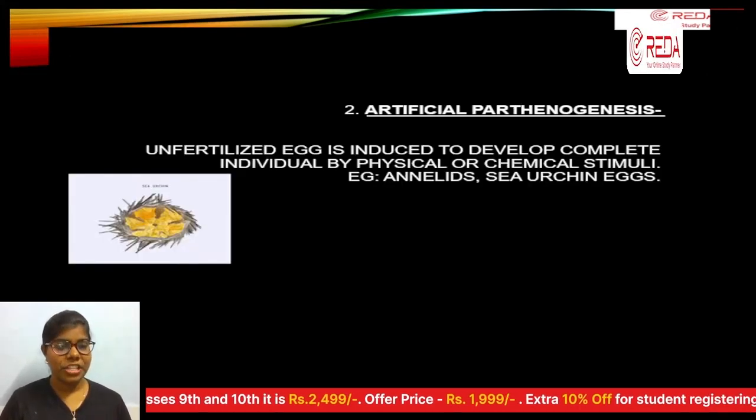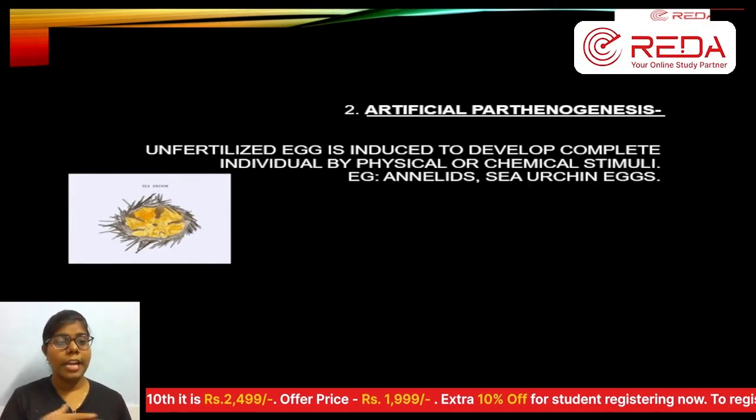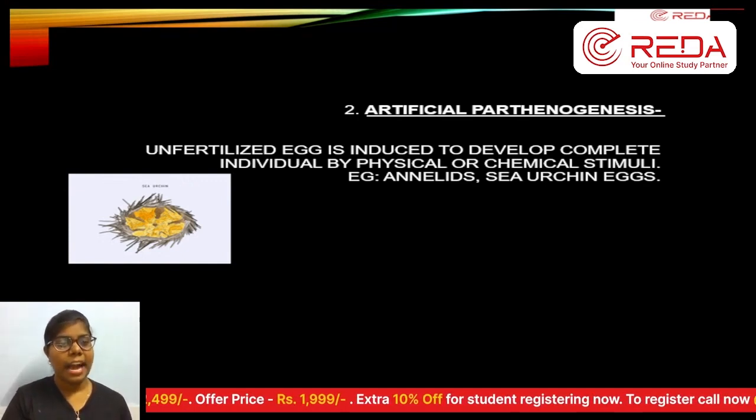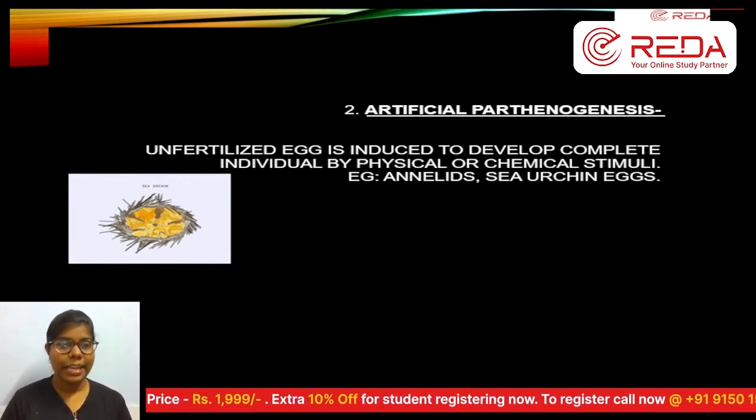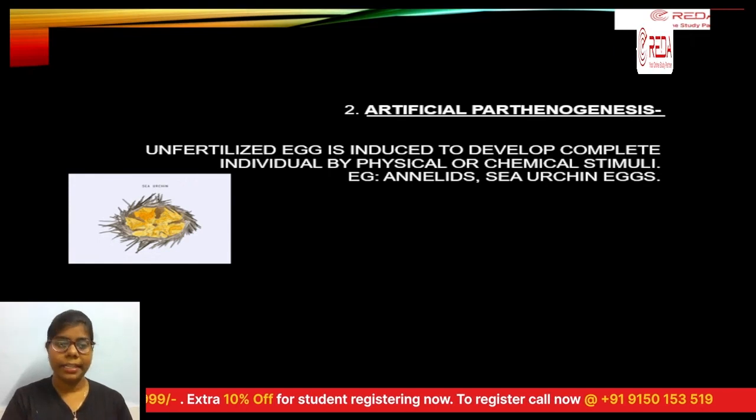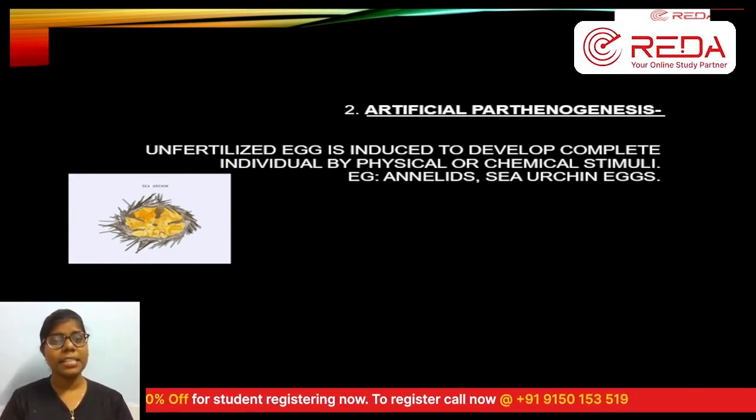Next is artificial. We have seen natural parthenogenesis and artificial parthenogenesis, right? So in natural, we saw complete and incomplete. Next, artificial.